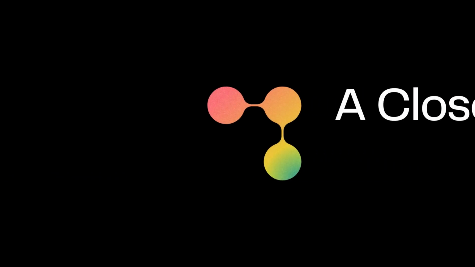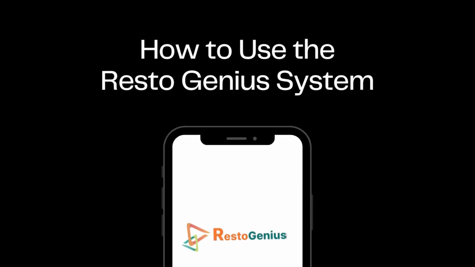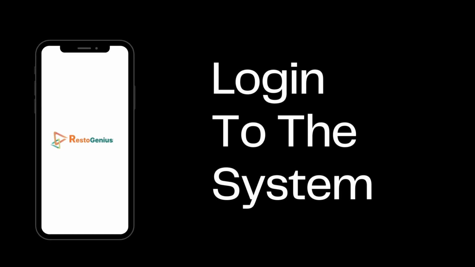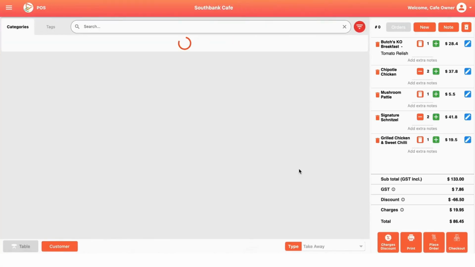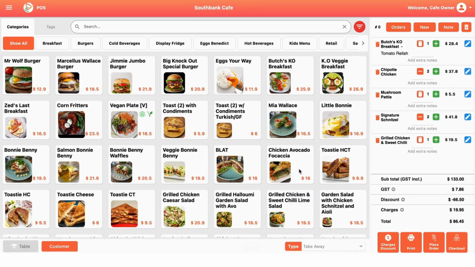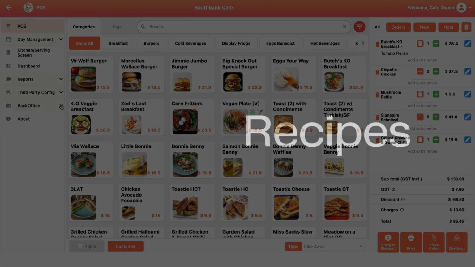Let's take a closer look at how to use our innovative POS system. First, log into the system. To get started, simply log in by entering your email and password. Once you're logged in, you'll seamlessly enter our intuitive POS interface. Experience the next generation of restaurant management with RestoGenius.